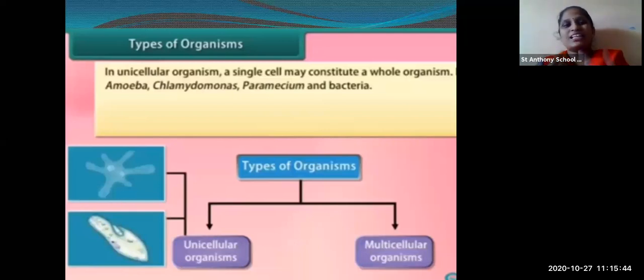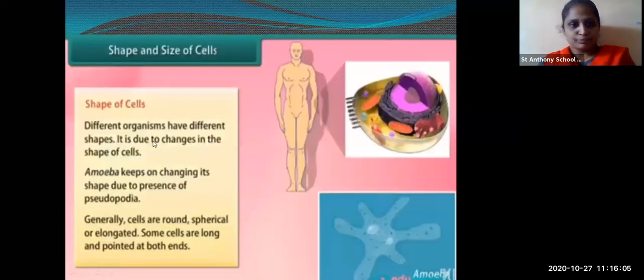Human being is an example of a multicellular organism. Those are unicellular, having only a single cell.